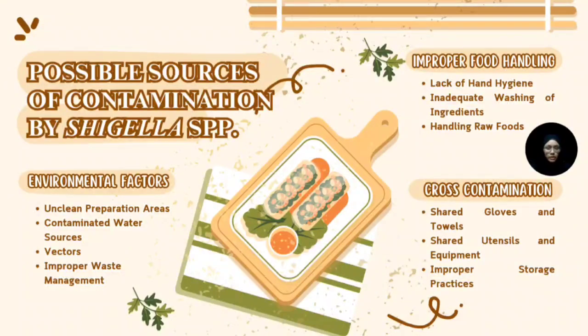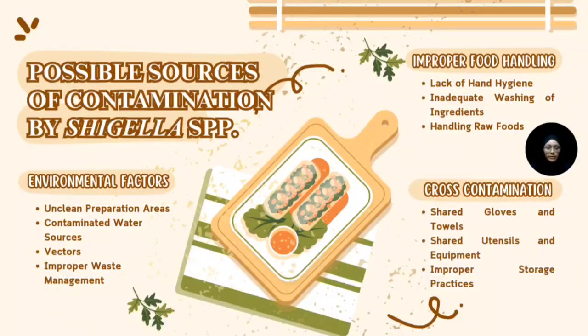Secondly, cross-contamination arises when food handlers use the same gloves or cleaning towels, cutting boards, or serving trays for raw and ready-to-eat foods without proper cleaning across multiple food items, which can also spread Shigella. And storing raw foods near cooked or ready-to-eat items can result in bacterial transfer through contact or dripping liquids.